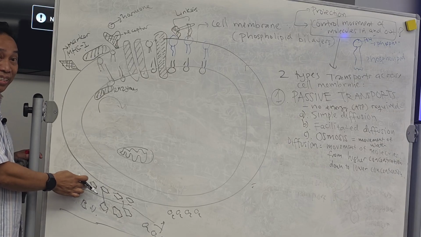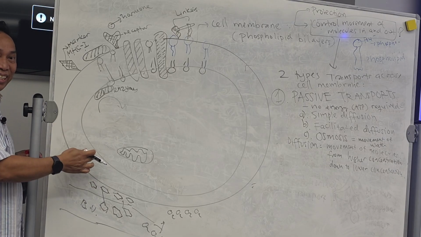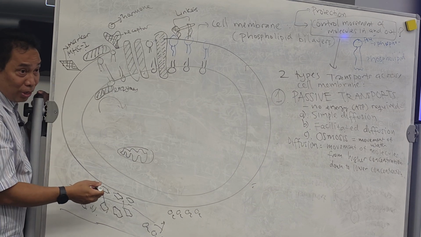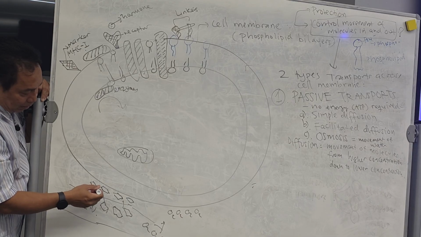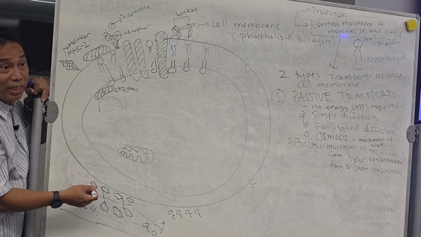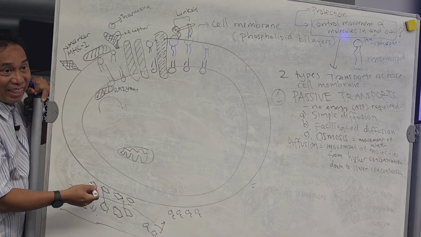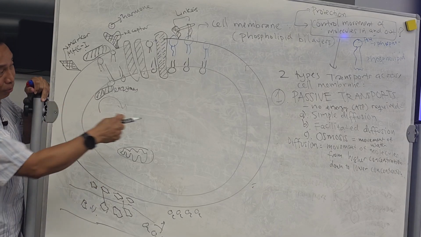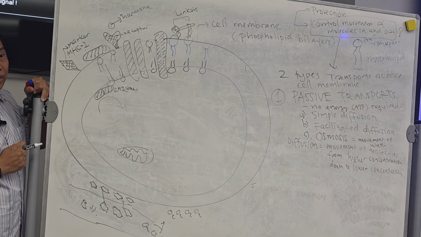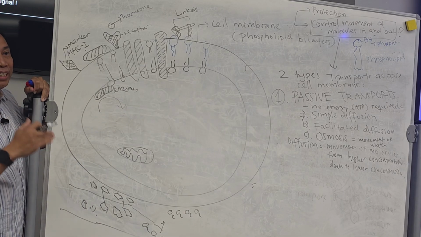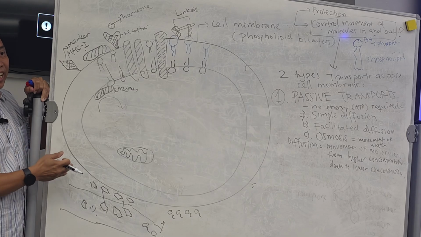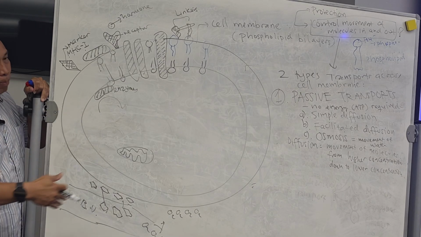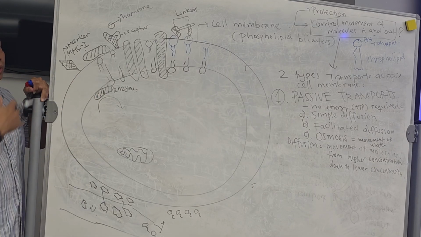It's still outside, right? It has not entered the cell yet. So where does the glucose have higher concentration, inside or outside the cell? Outside, right? We're going to follow that definition over there. It's always outside actually, because your blood will always supply the glucoses.